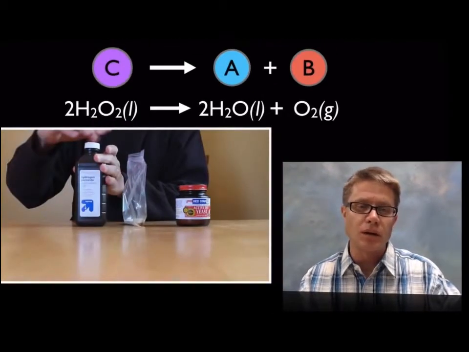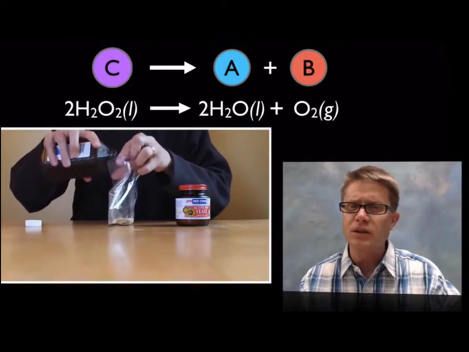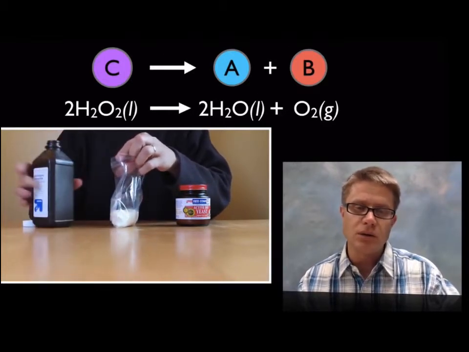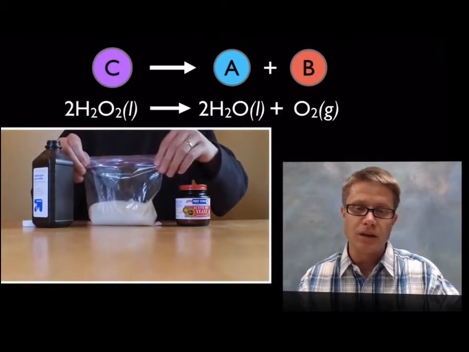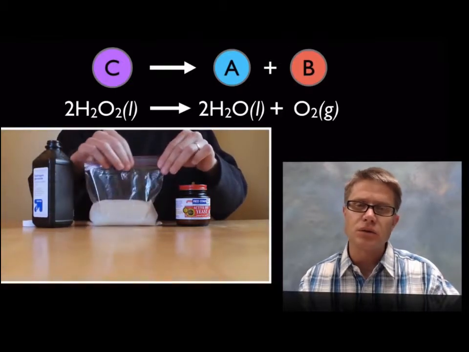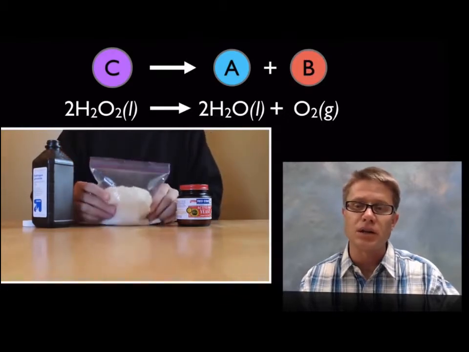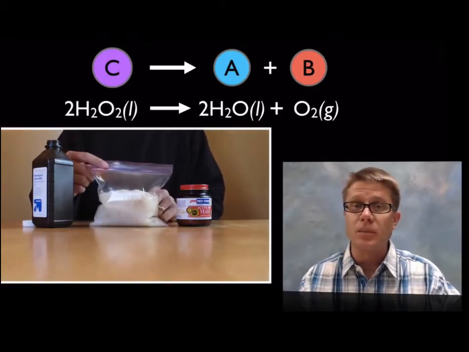Another example could be right here. I'm taking hydrogen peroxide and then I'm simply adding a catalyst to it. I'm adding an enzyme that's found in yeast. The yeast isn't part of the chemical reaction. It just serves as a catalyst. So what I can do is add hydrogen peroxide to it, seal it up, and give it a little bit of a shake. What it's going to do is break down into water, and then it's going to break down into oxygen. And that oxygen is going to fill up the bag.